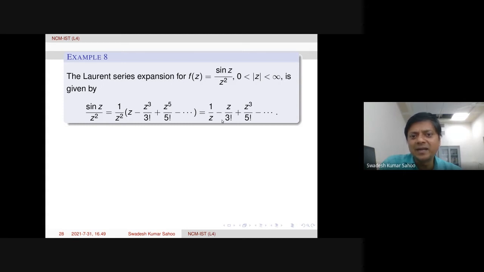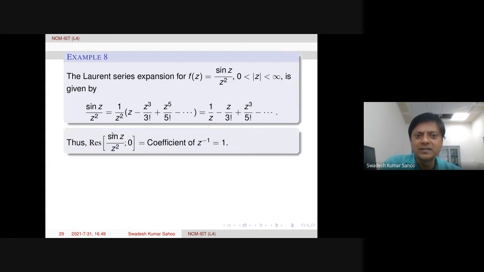Now you see, of the negative powers of z, only one term is there, that is, the first term itself. So therefore, a minus 1 is here just 1. That is the reason the residue of this function at z equal to 0, because this series is about z equal to 0, the annulus is about z equal to 0, the deleted neighborhood of 0. Therefore, the residue of this function sin z over z squared at 0 is just the coefficient of z inverse, that is actually 1. And this is a minus 1.